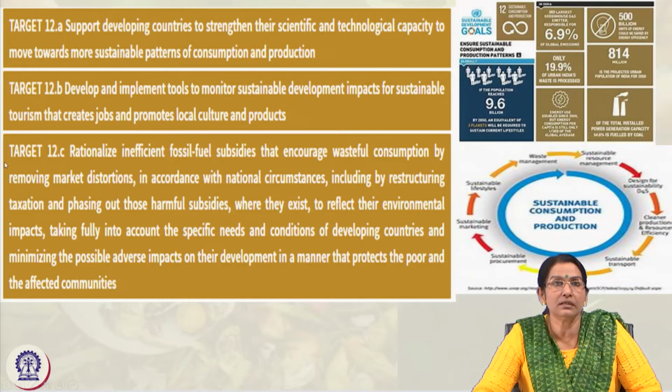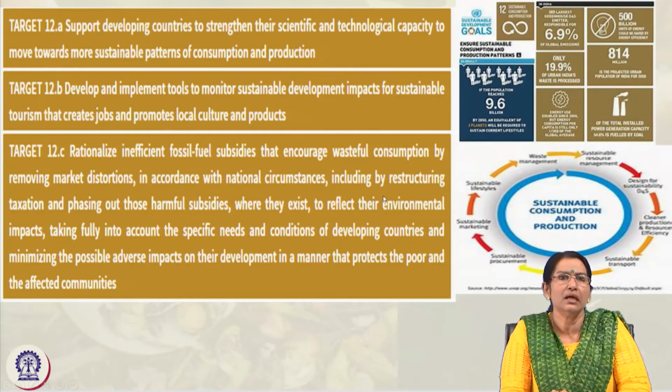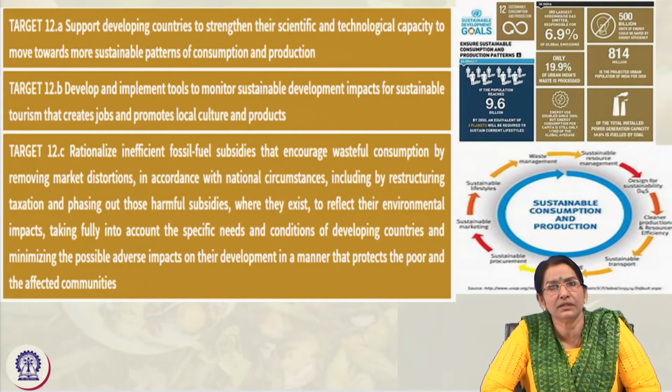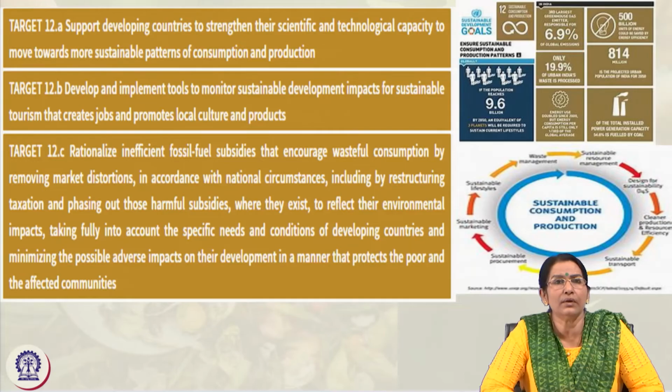And products. And C is to rationalize the inefficient fossil fuel subsidies that encourage wasteful consumption by removing the market distortions, including restructuring the taxation and phasing out these harmful subsidies, and all kinds of things related to strengthening our economy, which accounts for the specific needs and conditions of the developing countries.